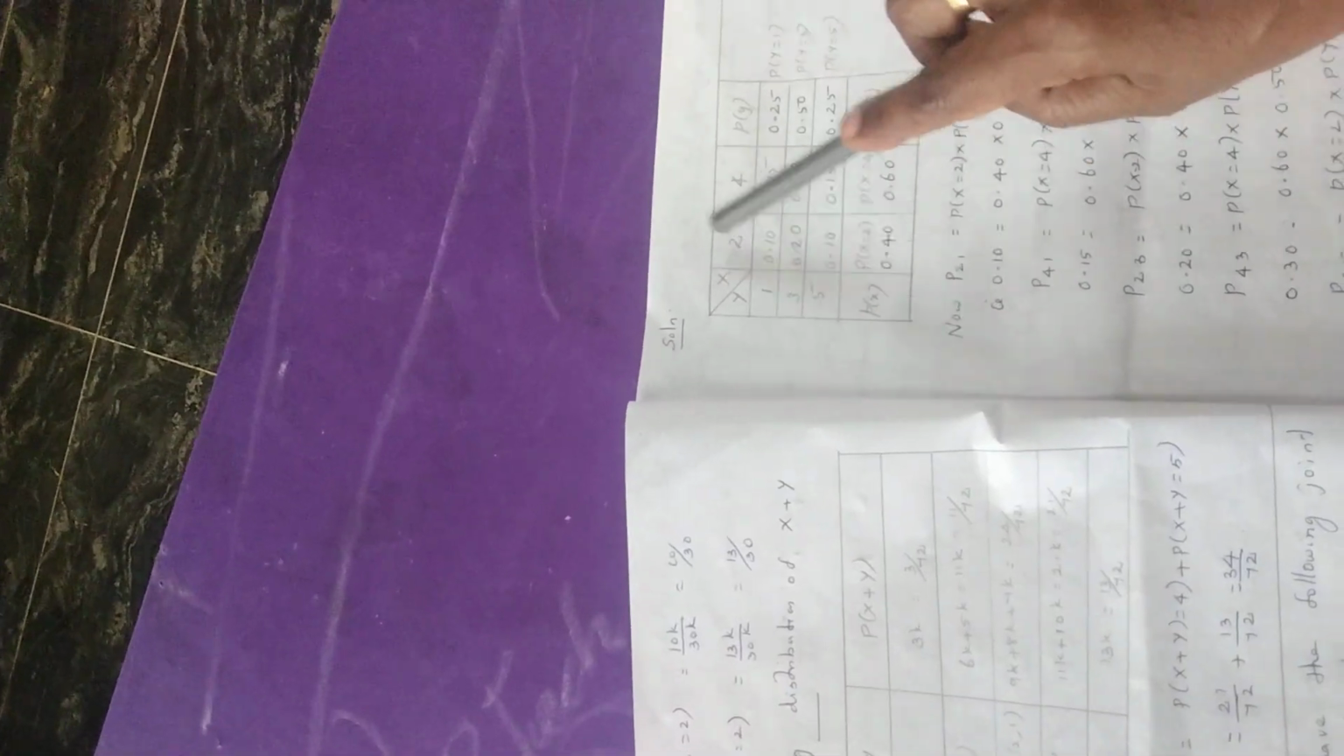P21 equal to P of x equal to 2 into P of y equal to 1. Pxy means P of capital X equal to small x into P of capital Y equal to small y. Here capital X equal to 2 given, Y equal to 1. We have the values from the table, you write. P21 equal to 0.10. What is P of X equal to 2? Here P of X equal to 0.40. P of Y equal to 1 equal to 0.25. So multiply, satisfied. 0.10 equal to 0.10.